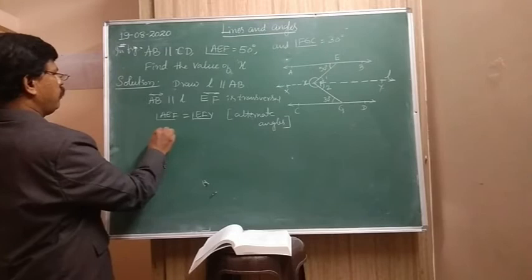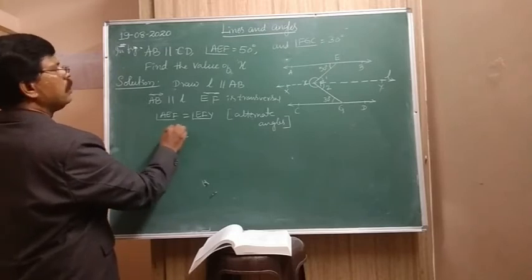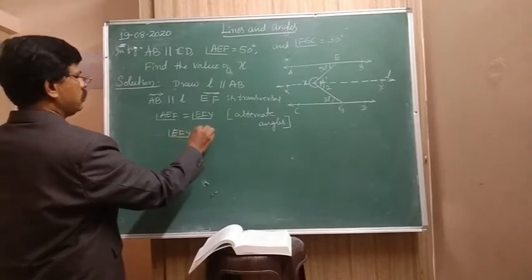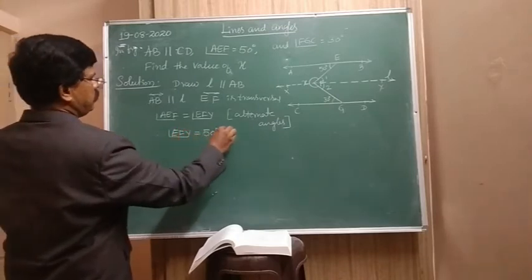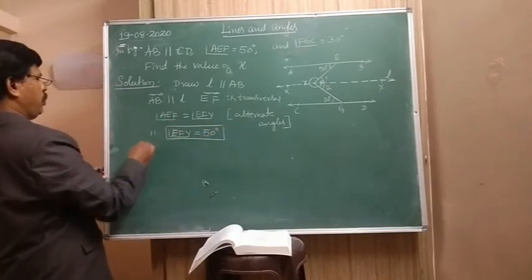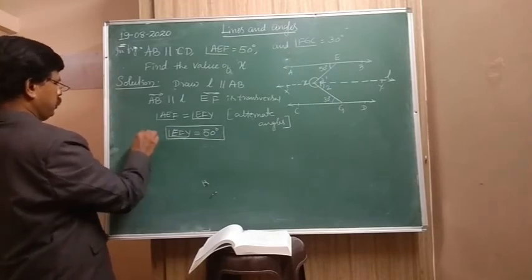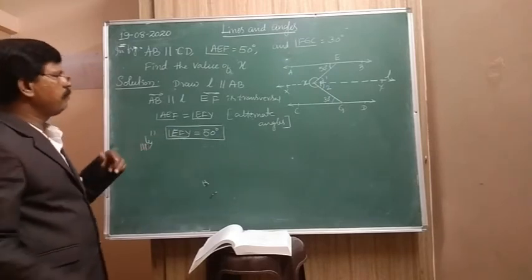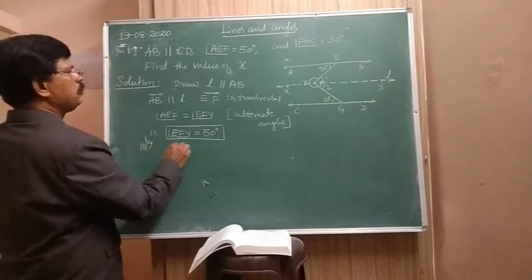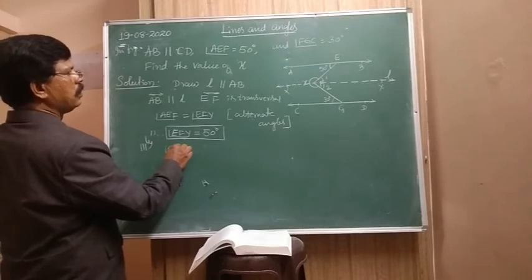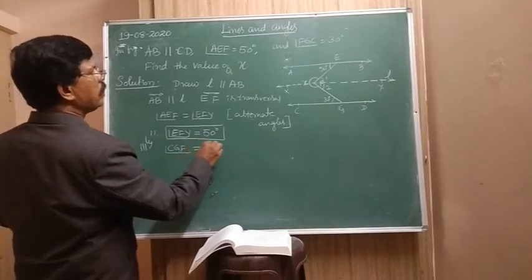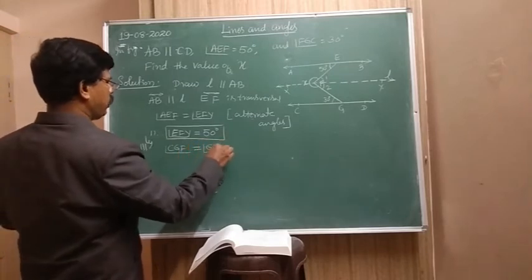Now, therefore, angle EFY is equal to 50 degree. Right? This is the angle 1. Now, similarly, angle CGF is equal to angle GFY.